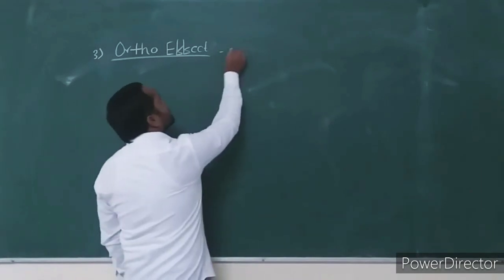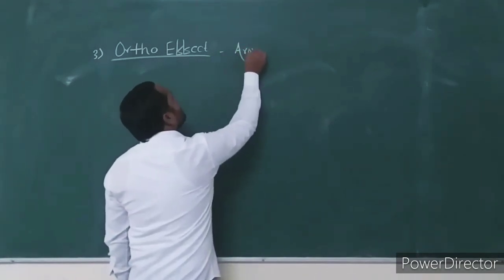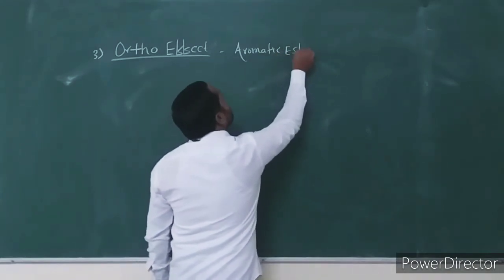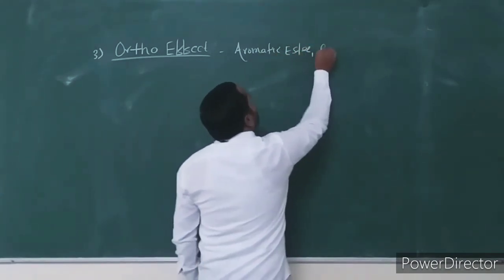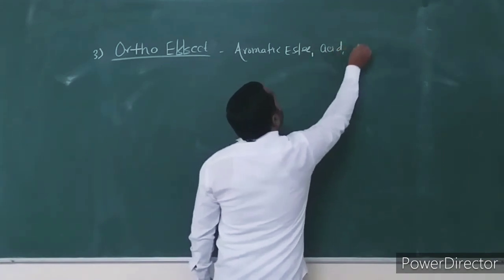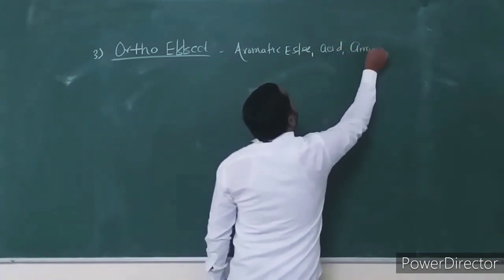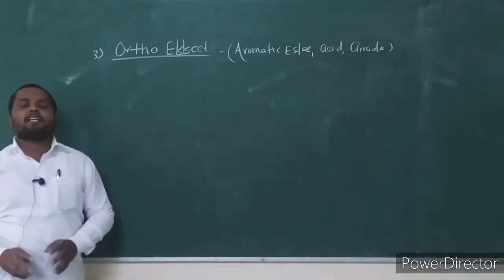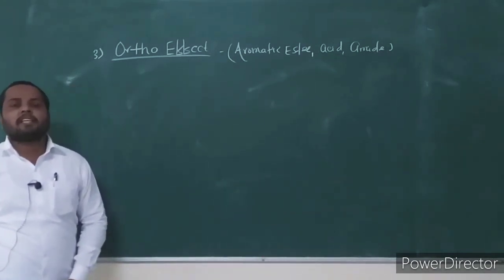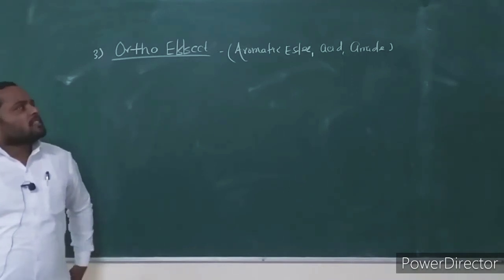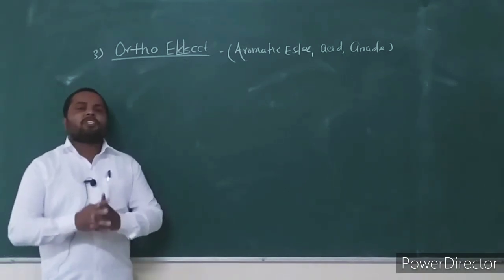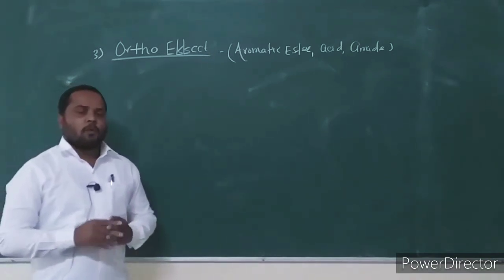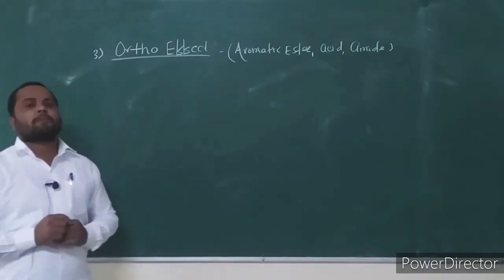The three carbonyl compounds that undergo ortho effect fragmentation are: the first one, aromatic ester, aromatic carboxylic acid and amides. Aromatic ester, aromatic amides and aromatic carboxylic acid are the three carbonyl compounds which undergo the ortho effect fragmentation. What is the condition for ortho effect fragmentation?